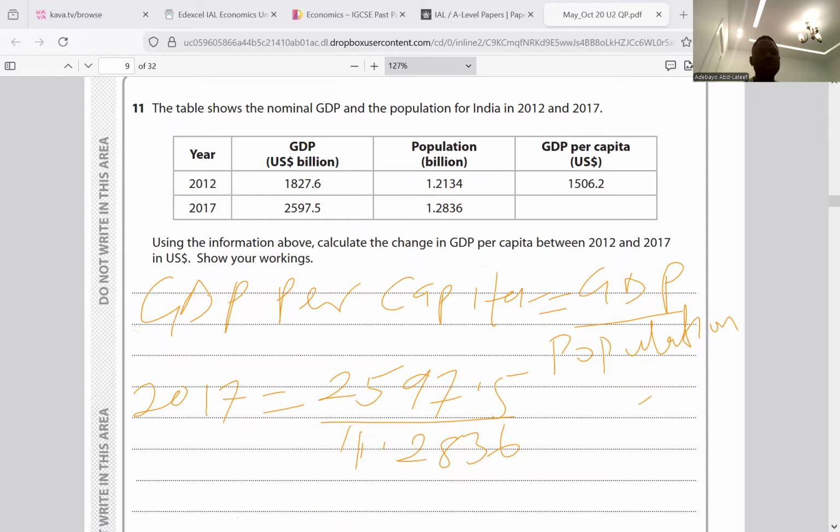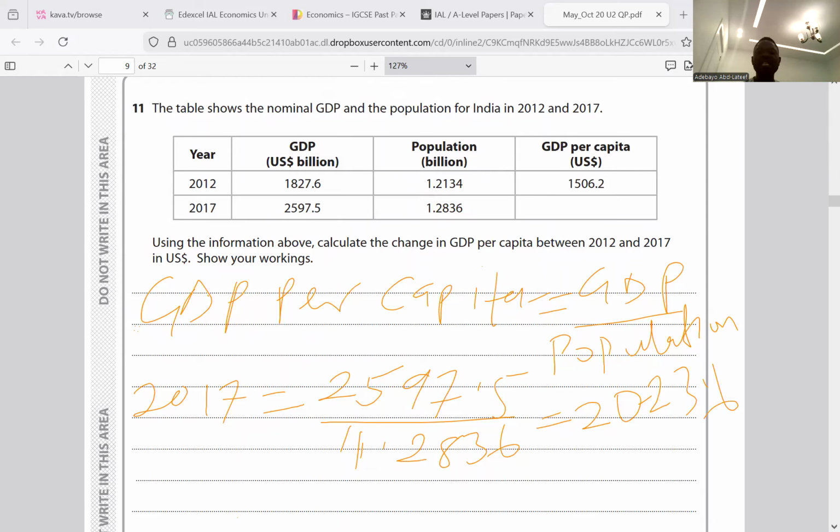That gives us 2023.6. That's the GDP per capita for 2017.